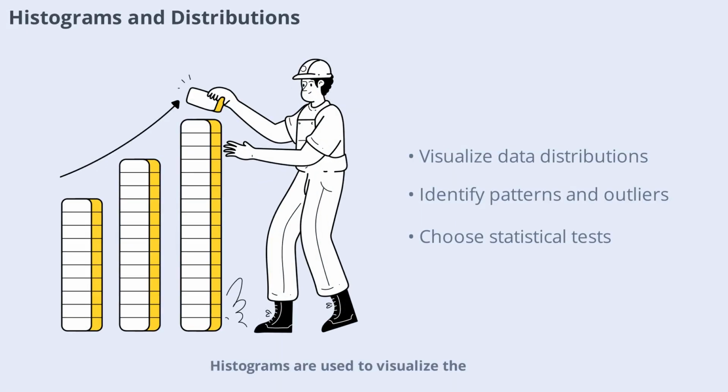Histograms are used to visualize the distribution of data points in physics experiments. By grouping data into bins, histograms show how frequently different values occur. This helps physicists identify patterns, such as normal distributions or outliers. Understanding the shape of a distribution is important for choosing the right statistical tests and interpreting the reliability of results. Histograms make it easier to spot trends and anomalies in large data sets.